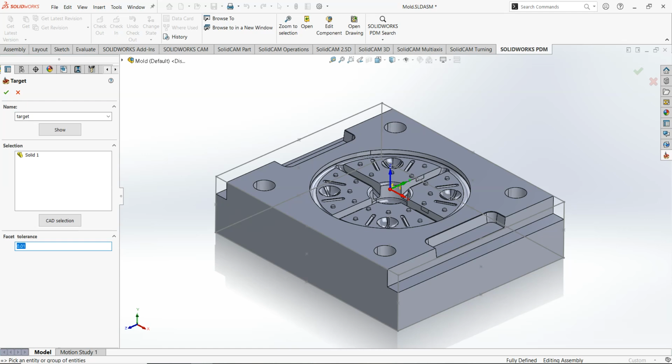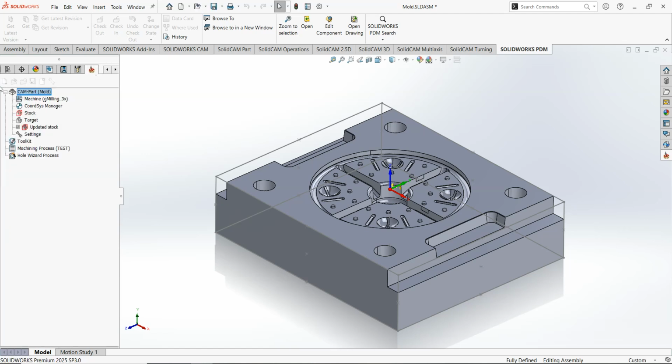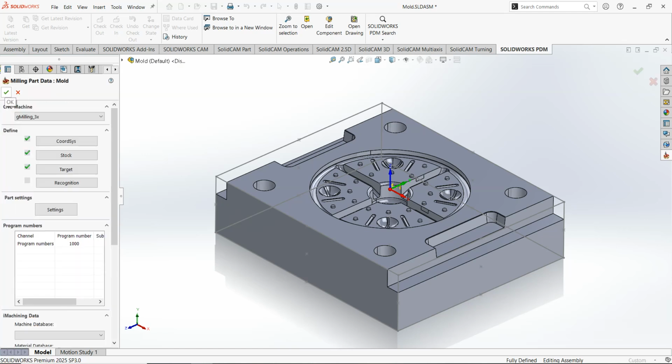So we click on the default value because maybe that's better for beginners. And in the finishing operations we can tighten that tolerance, because we need, you know, a more precise G code. But here we don't have to make that tight.